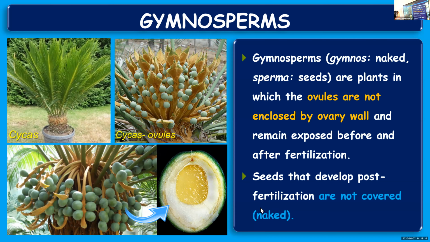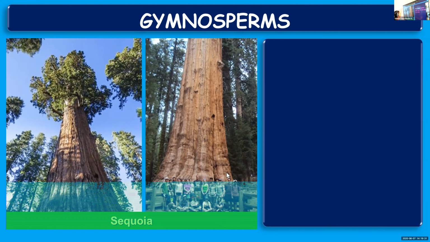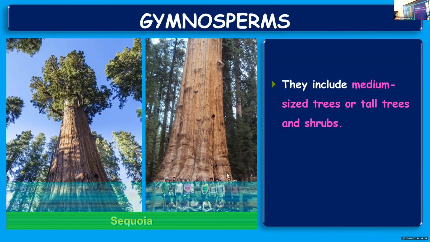And the cut section of that ovule you can also find over here. It's not enclosed inside an ovary wall. It is exposed.